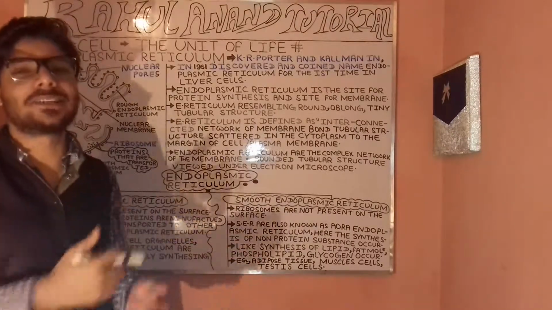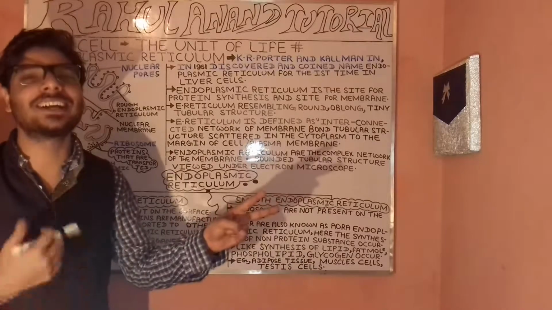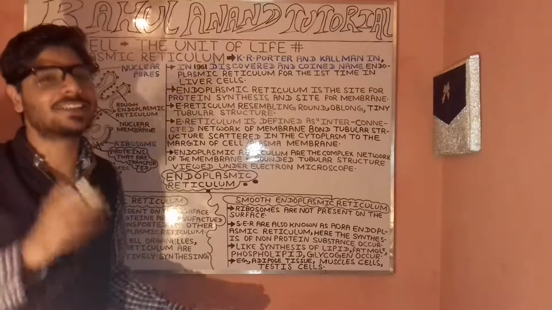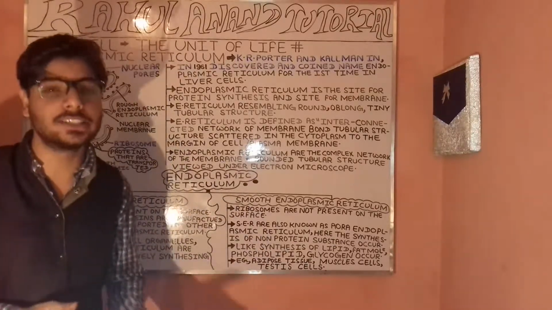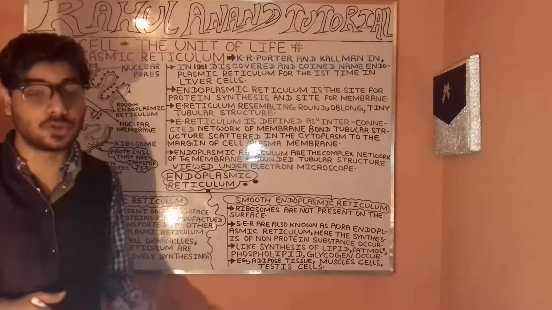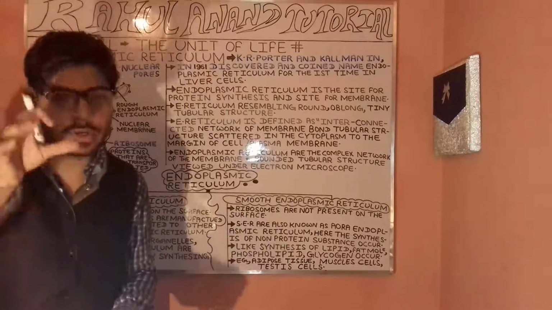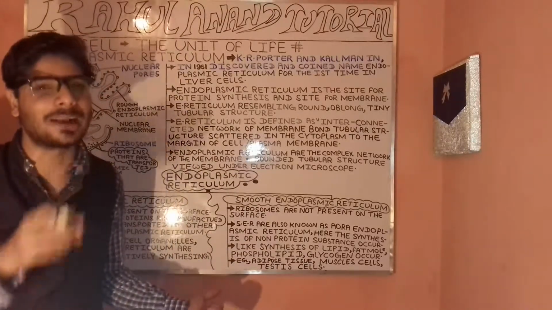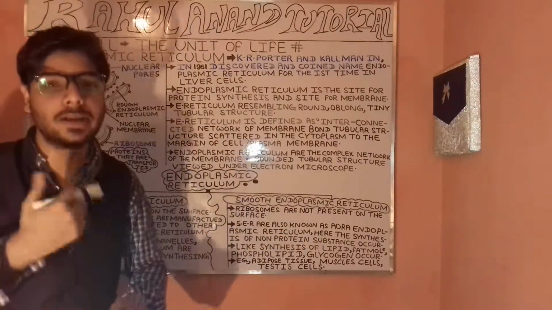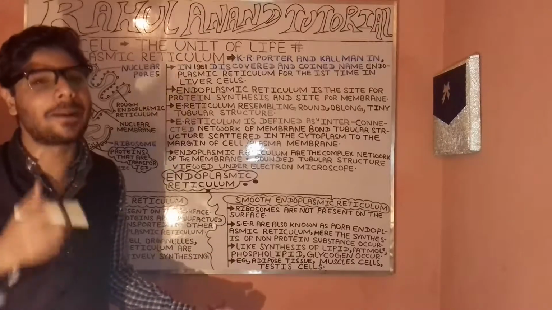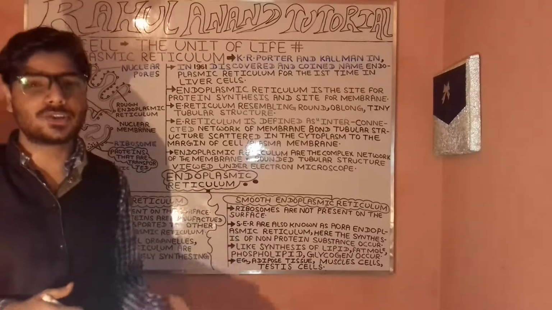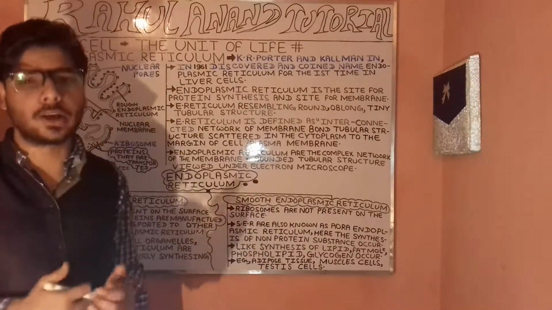Now let's understand the endoplasmic reticulum. It is further divided into two broad categories: the rough endoplasmic reticulum and the smooth endoplasmic reticulum. In the rough endoplasmic reticulum, the ribosomes are present on the surface. These ribosomes play an important role in manufacturing proteins. After that, these are transported with the help of the endoplasmic reticulum, then by the influence of other cell organelles. Remember, we have the Golgi complex, often called the Golgi apparatus.